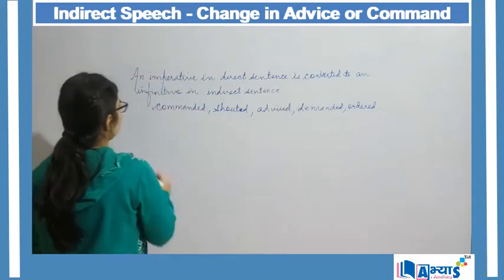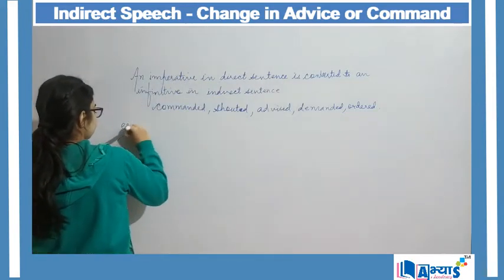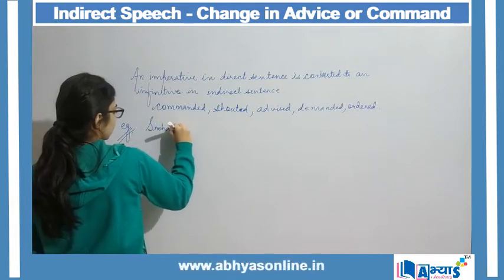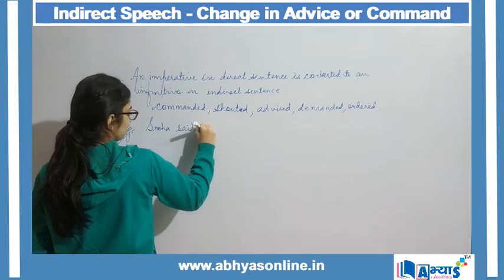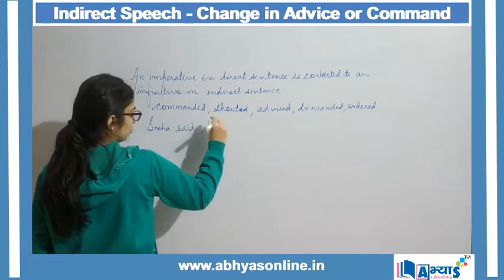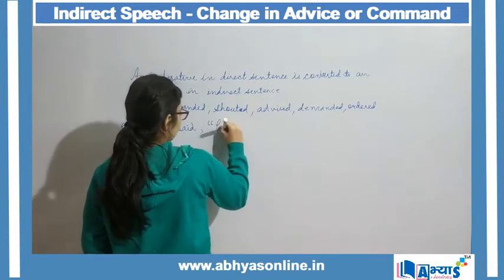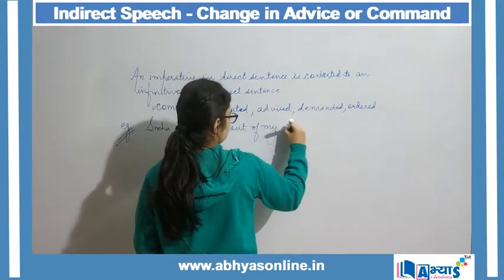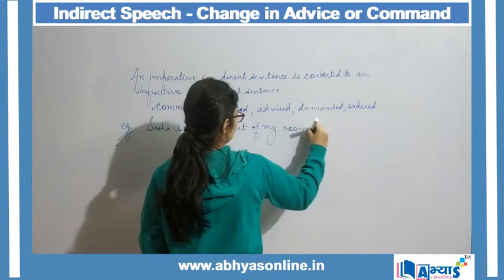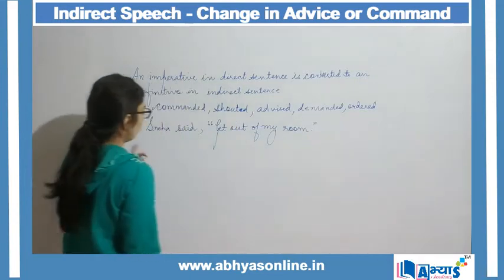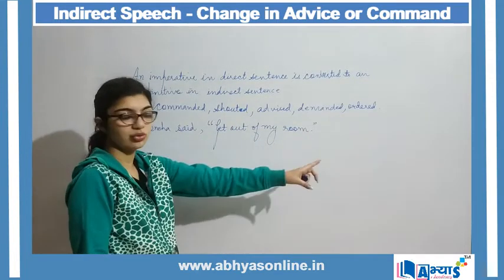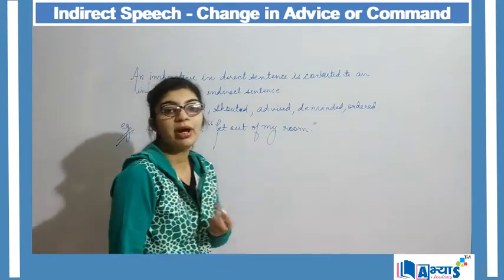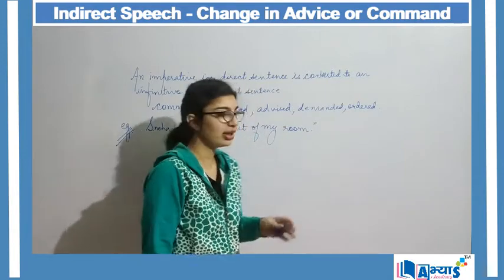Now, an example of this can be: Sneha said, get out of my room. Here Sneha is basically ordering or commanding or demanding something, right?